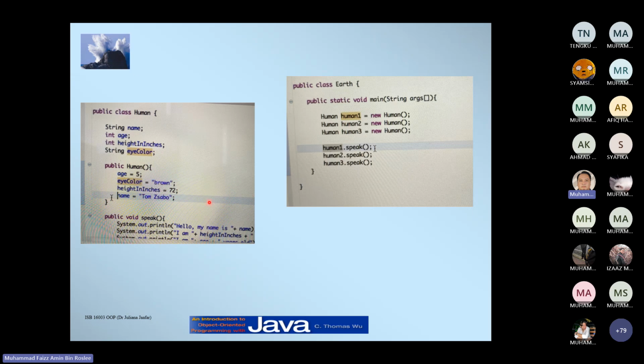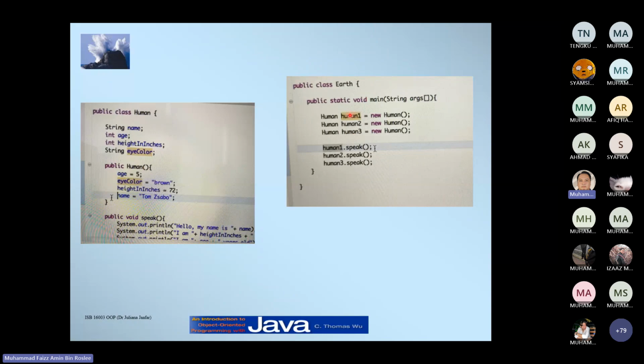So imagine that the human class over here is a scanner, right? This is how you call it in another class. Remember, we use scanner input as a variable equals new scanner. The same goes with this example: human, and you give it a variable name.